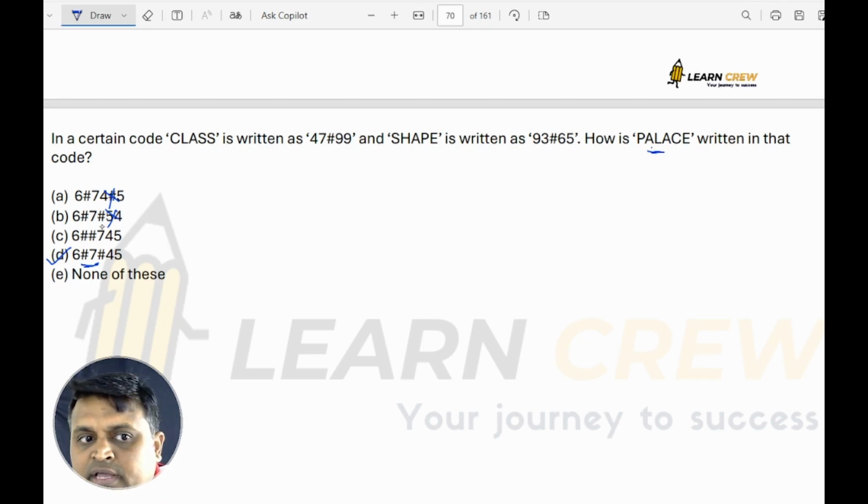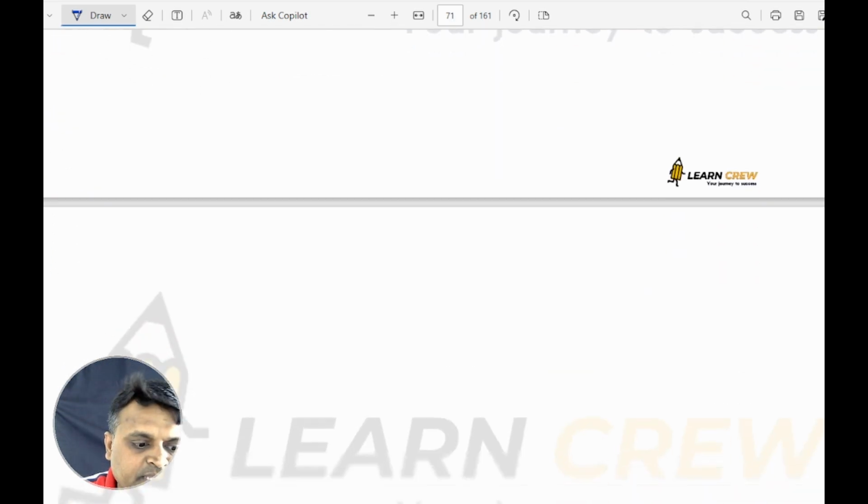So I have ignored the first two options. And with 4, 5 I have 6 hash at the beginning, and then you have again hash. So the two letters are not the same here, so the two codes cannot be the same. Definitely the answer has to be option D. Option D. Next.